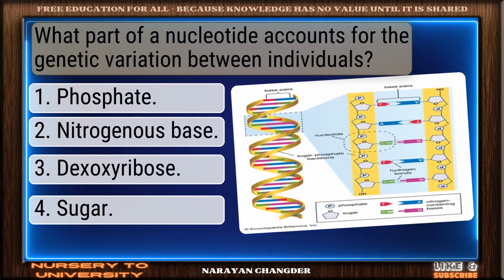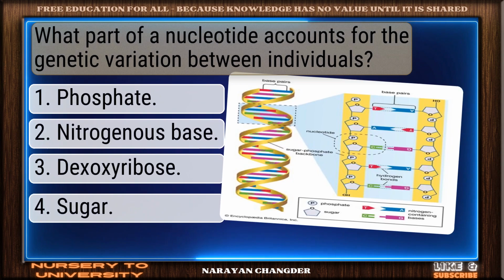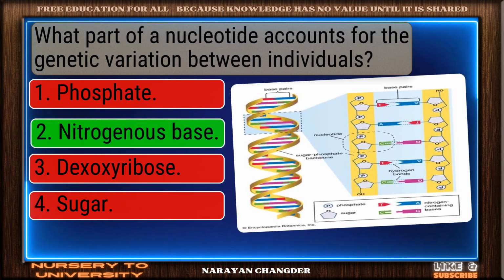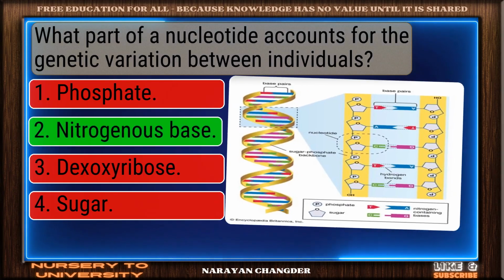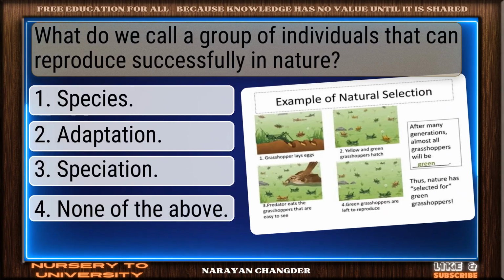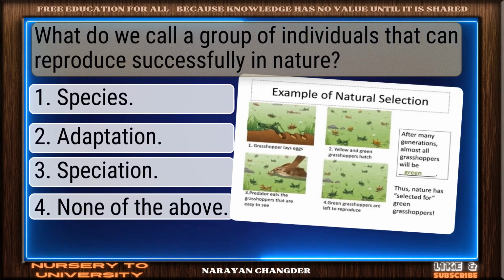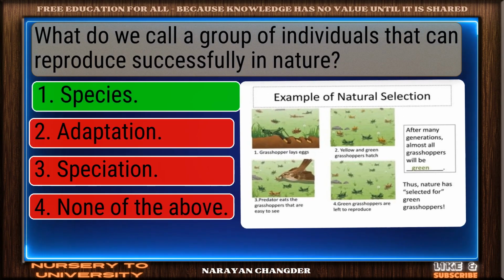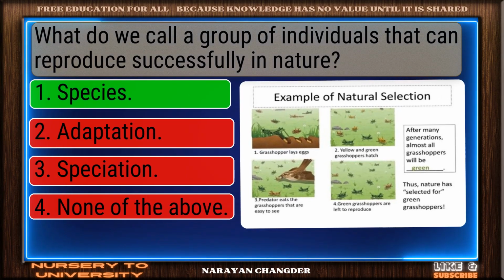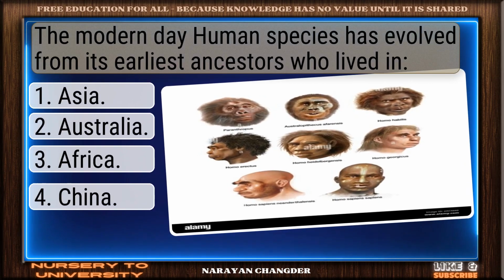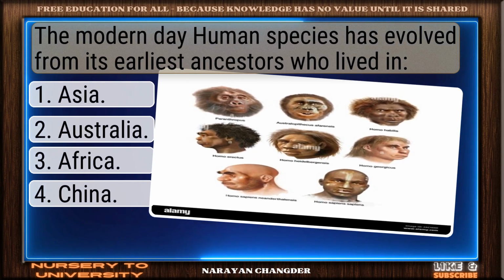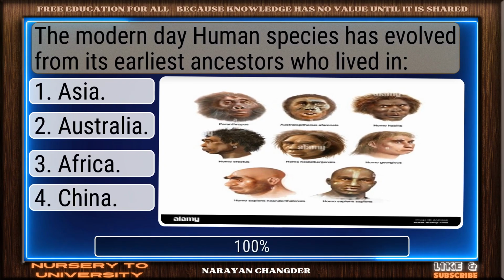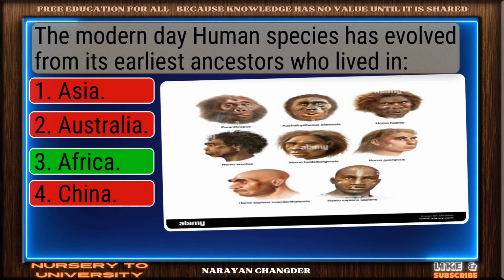What part of a nucleotide accounts for the genetic variation between individuals? Smart move. Nitrogenous base is accurate answer. What do we call a group of individuals that can reproduce successfully in nature? On track. Species is correct. The modern-day human species has evolved from its earliest ancestors who lived in. Good job. Africa works well.